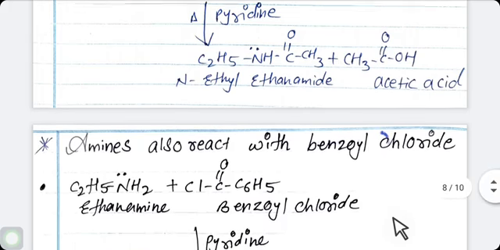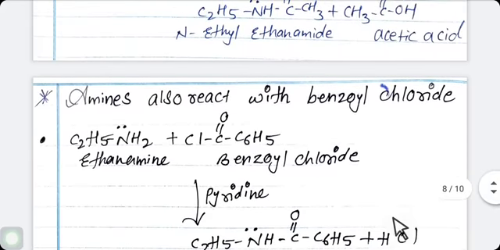Main product is same. In this reaction amines also react with benzoyl chloride. Same here, reaction procedure is same. See here again we are using our ethylamine or ethanamine, C2H5NH2, reacting with benzoyl chloride, means C6H5COCl.